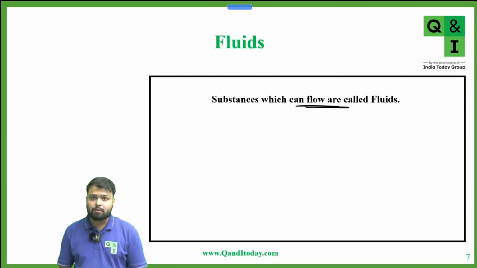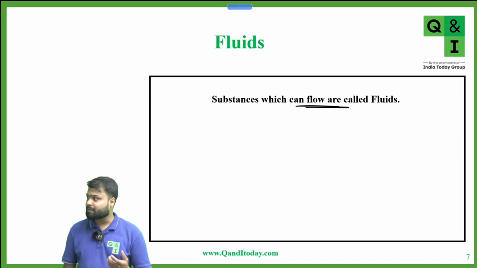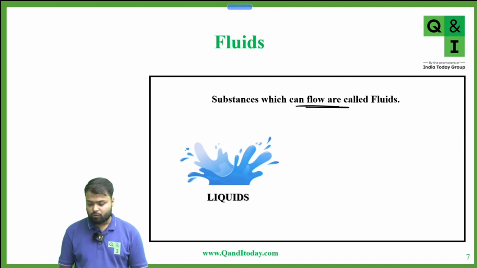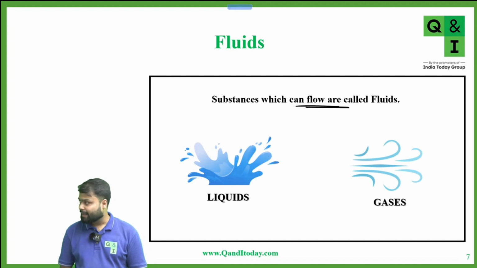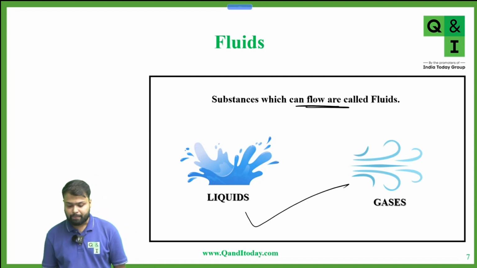Fluids may be liquids or gases, because gases and liquids both can flow. For example, liquids and gases are both fluids. Is what a fluid is clear to you? Yes, sir.